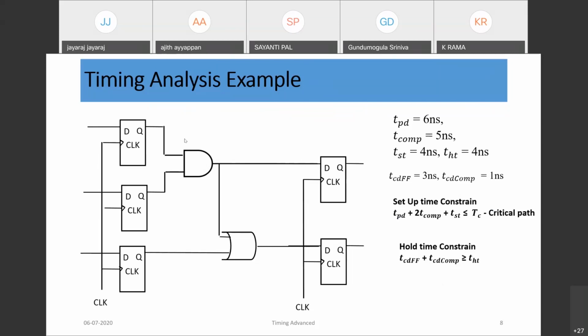Now analyze this flop to this flop path. Here again TPD is 6 nanosecond plus gate delay of 5 nanosecond, and here 2 gates are there, so the total delay is 10 nanosecond, and it should meet the setup of this flop. This path is the same. So the total path delay is TPD plus 2 times the combination delay plus the setup time of this flop.